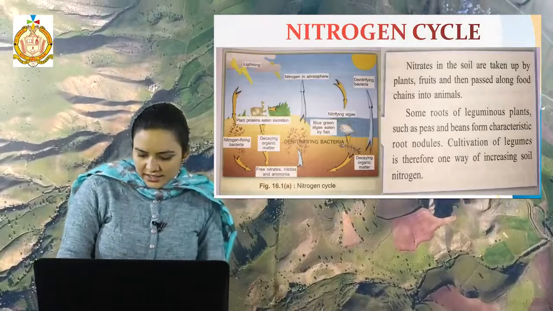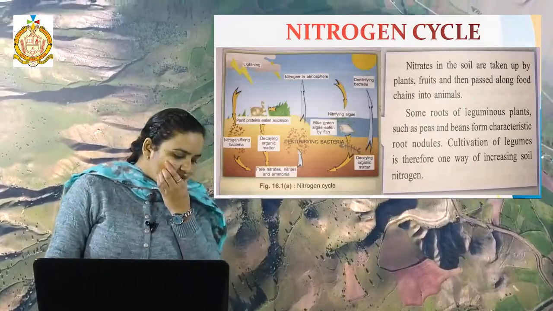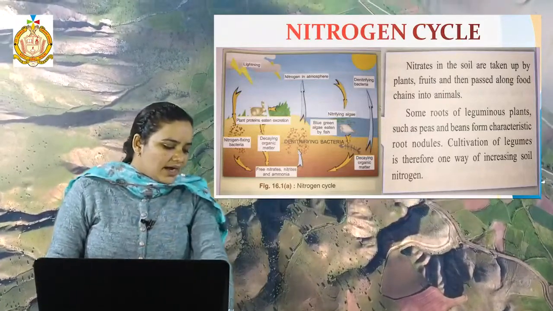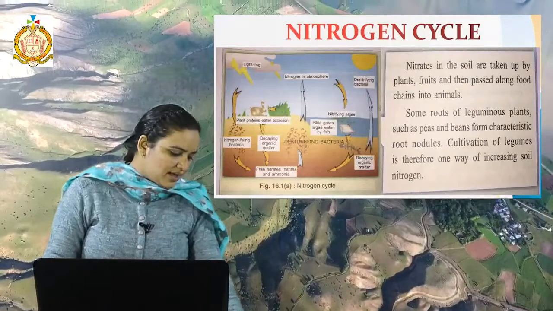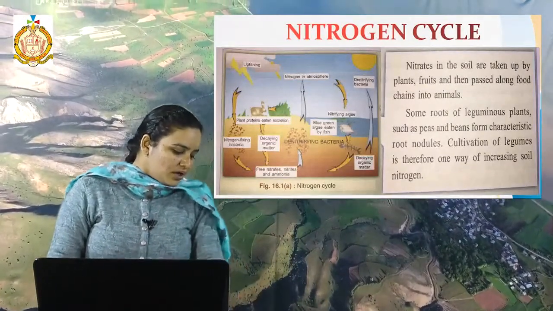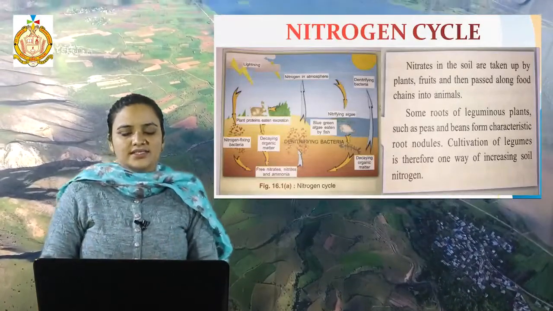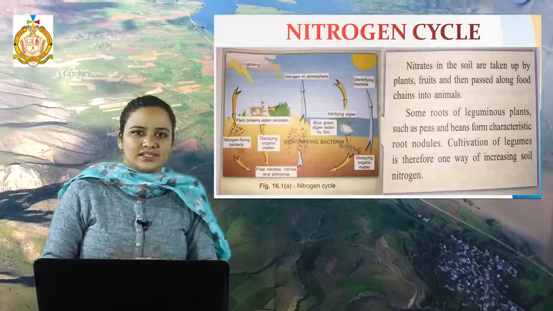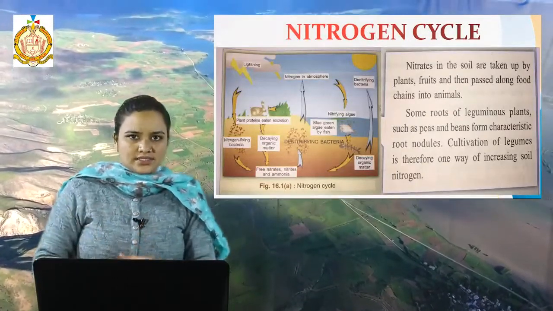So the next thing related with this is the nitrogen cycle. I want to tell you that the gases nitrogen, carbon and oxygen play a very important role in our life, and these are the most important geochemical cycles. They are life-sustaining gases as well as destructive gases if their presence or level is increased in some manner.